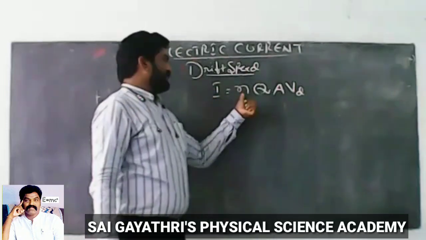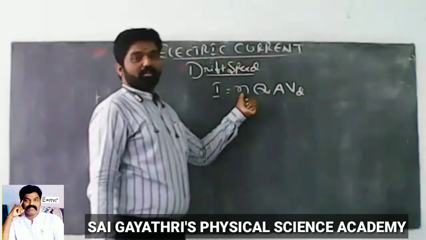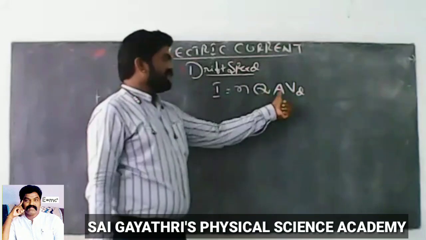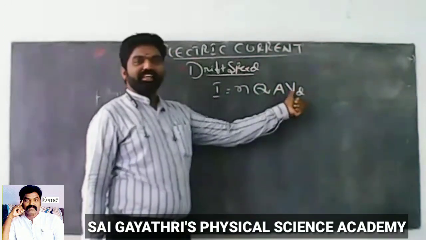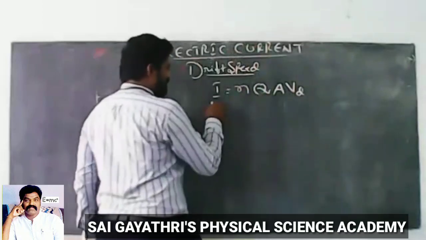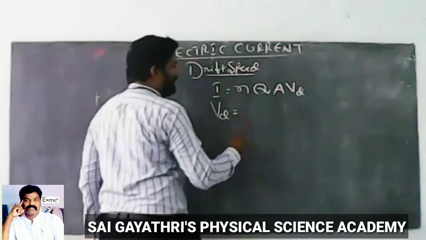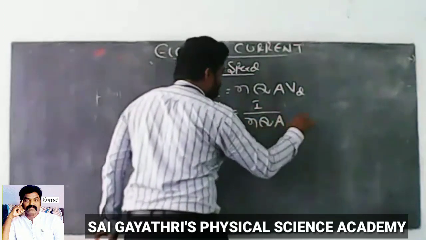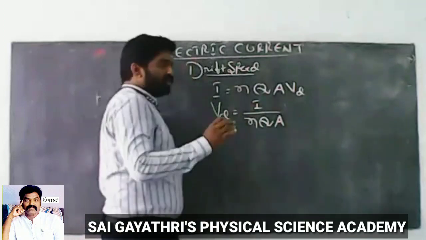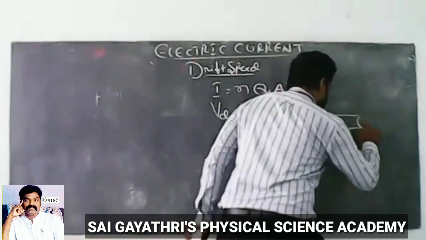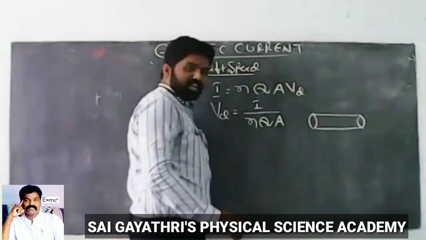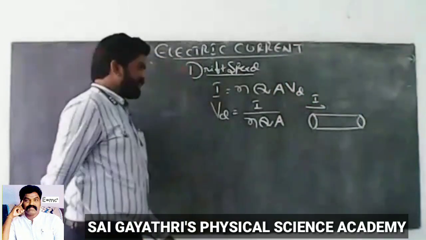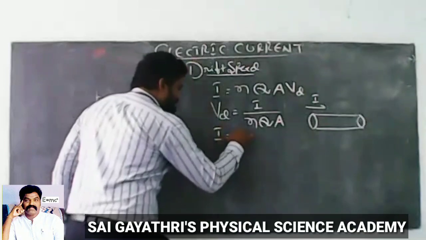I is current, n is the number of electrons present in the conductor, that is the density of electrons. Q is the charge of an electron, A is the cross-sectional area, and Vd is the drift speed. So from this relation we can write drift speed Vd equals I by n q A. Suppose there is a given conductor having some length and cross-sectional area, and current I flows through this conductor. Consider that current I is 1 ampere.